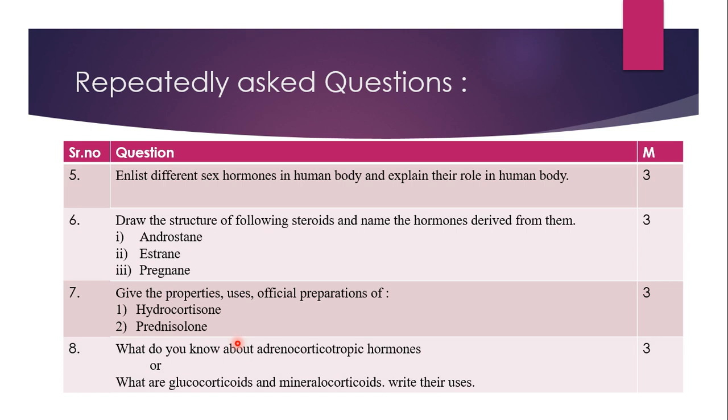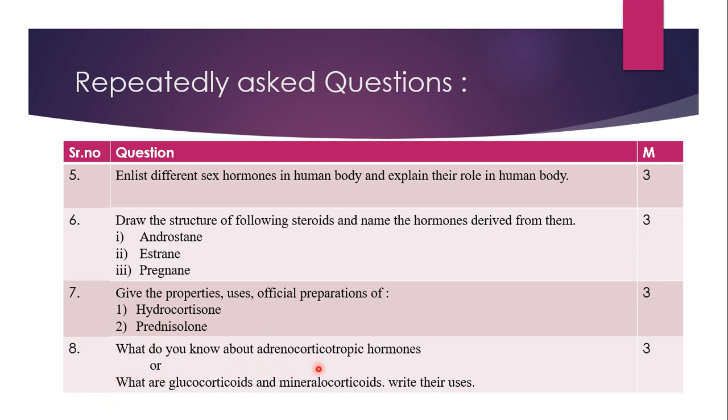Then prednisolone. In case of prednisolone, again properties, uses, official preparations: same color, odor, solubility and all. Then uses you are supposed to mention, almost the same uses will come. Official preparations are official in IP and BP, and eye drops are official in BPC. Tablets and injection forms are also there for prednisolone. So 1 mark each, total 3 marks, either hydrocortisone or prednisolone.